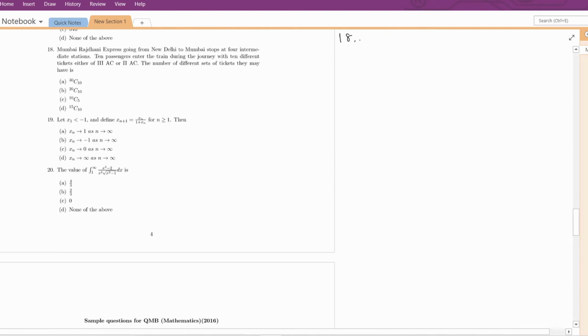Question number 18. Mumbai Rajdhani Express going from New Delhi to Mumbai stops at 4 intermediate stations. 10 passengers enter the train during the journey with 10 different tickets, either of 3AC or 2AC. The number of different sets of tickets they may have is: suppose this is the New Delhi station and this is the Mumbai station.